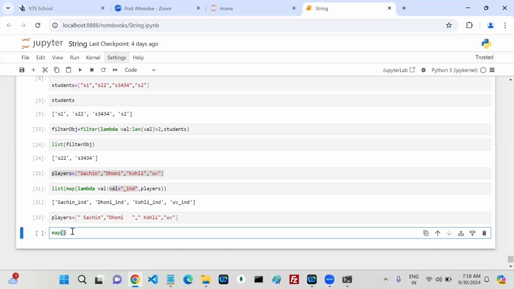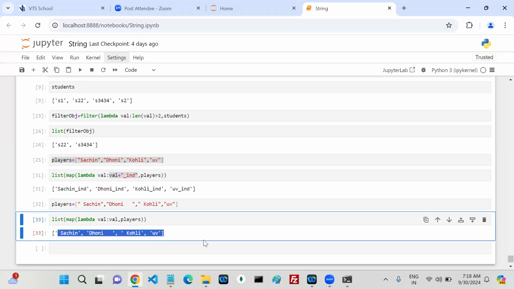Now this time onwards, you can directly write. Now come here. Lambda function. Lambda val. After that, the iterable players. Now can I go with the list? Can I go with the list? Now if I run this one, Sachin, Dhoni, Kohli like this, you have or not? Yes or no?